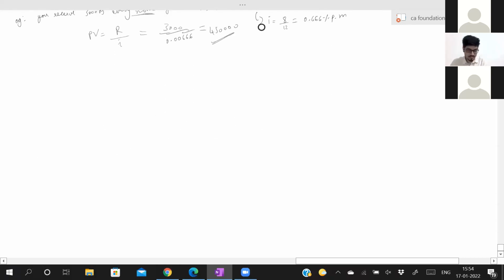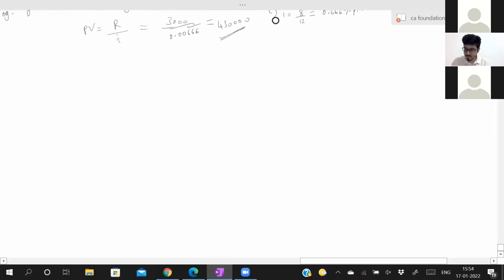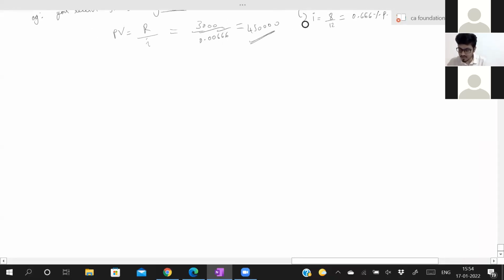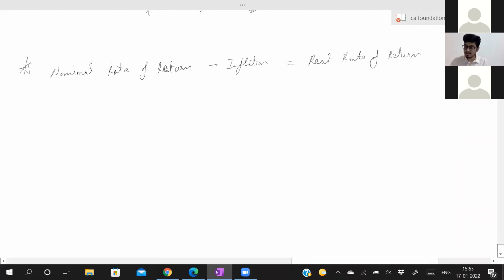The last concept, nominal rate of return. Nominal rate of return and real rate of return. Nominal rate of return minus inflation is equal to real rate of return. This is the last concept.